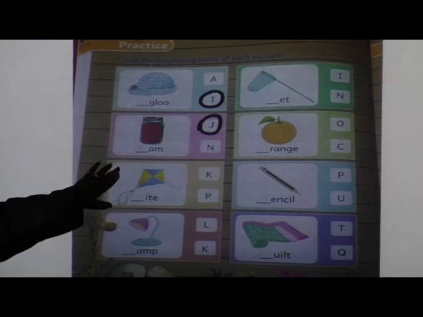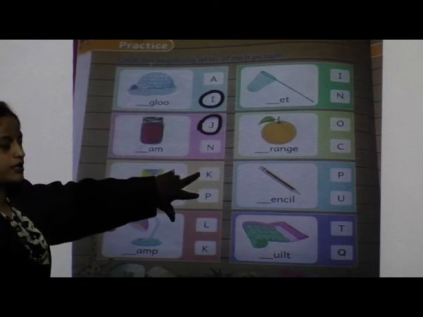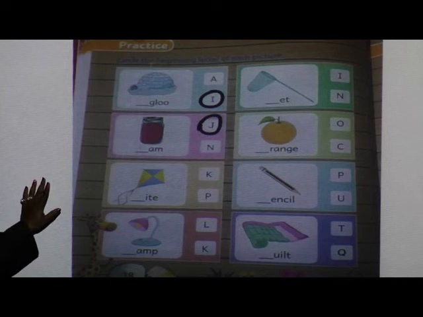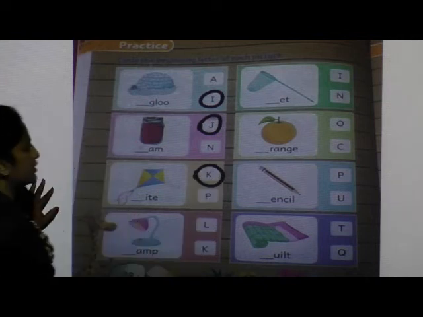Next picture, kite. So what will be the beginning letter? K and P is given here. So with which letter will kite start? Yes? Very good. Letter K. Kite.